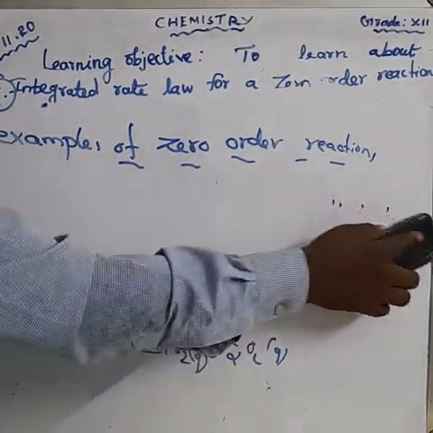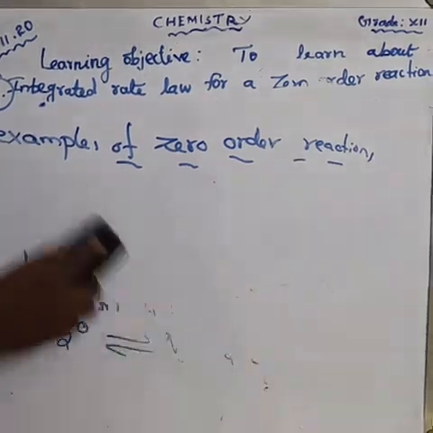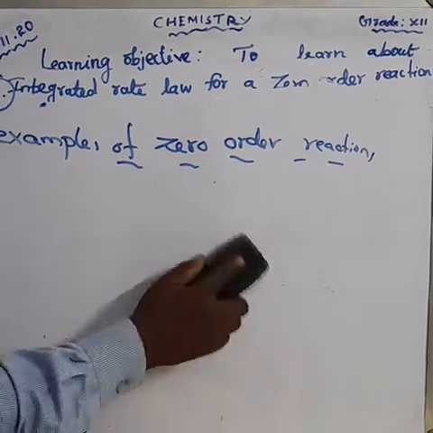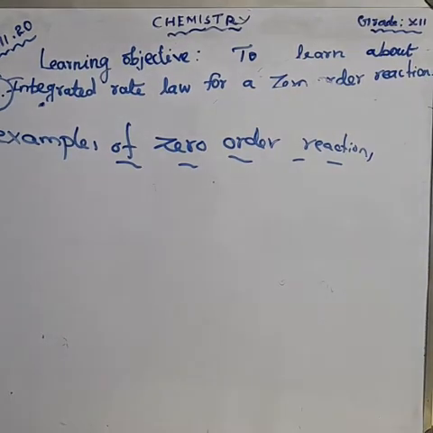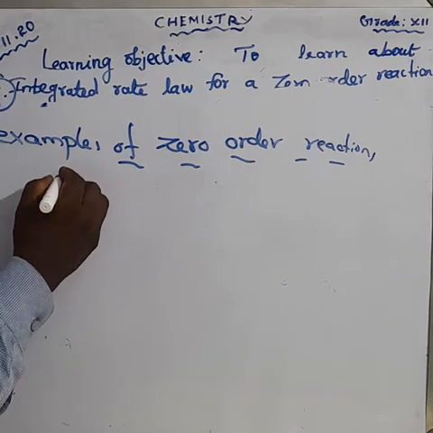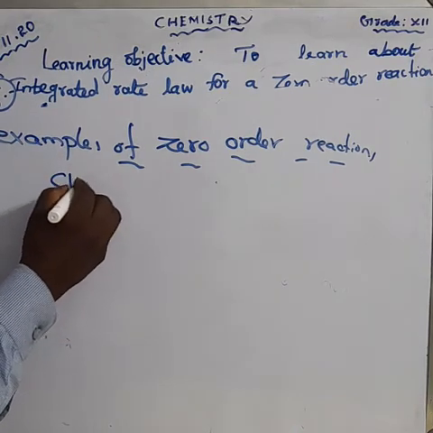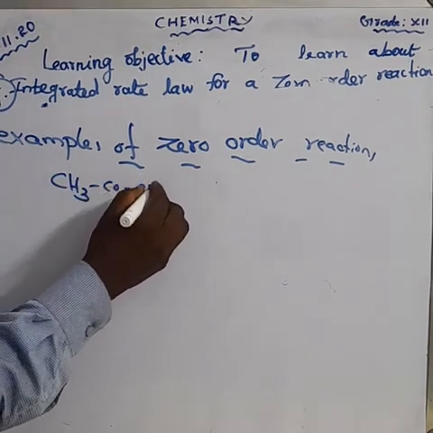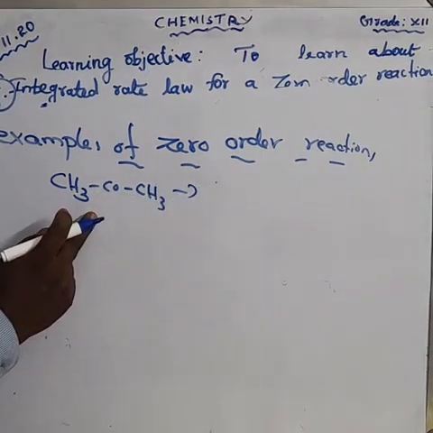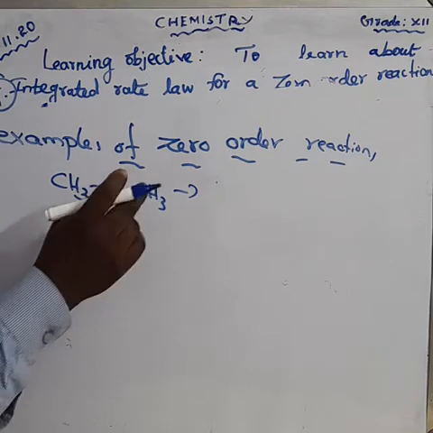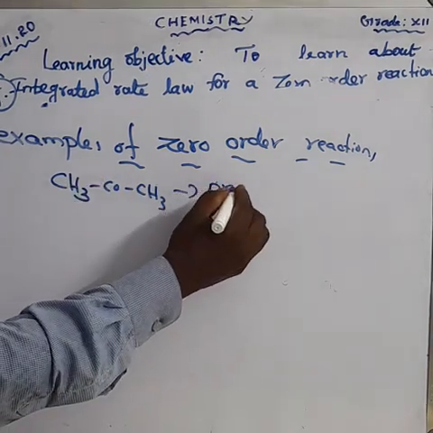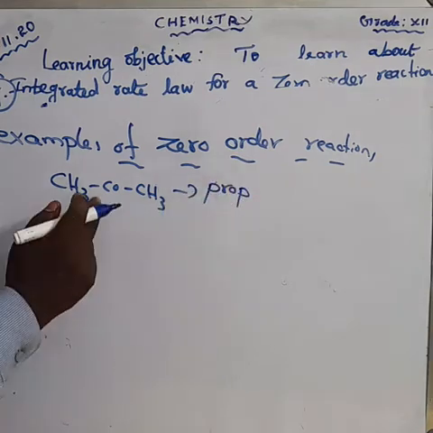About the IUPAC name, what is the name of acetone? First, the formula is CH3COCH3. How much carbon is there? 3 carbon. So the root word is propane, having single bond.